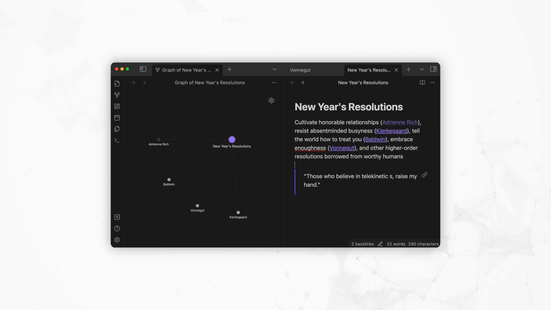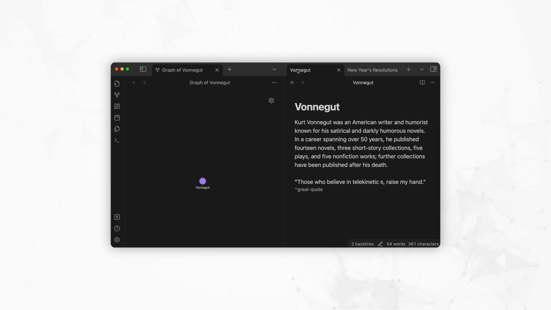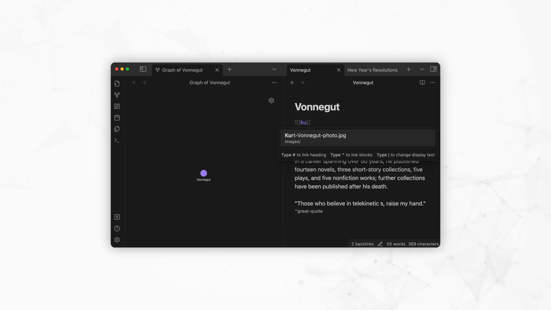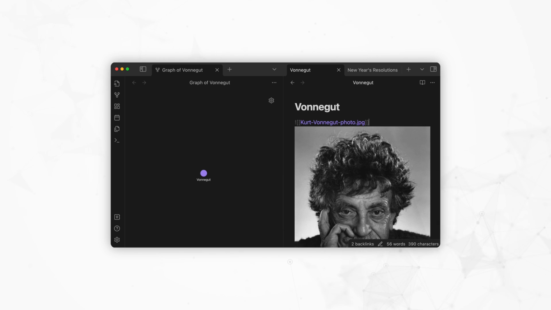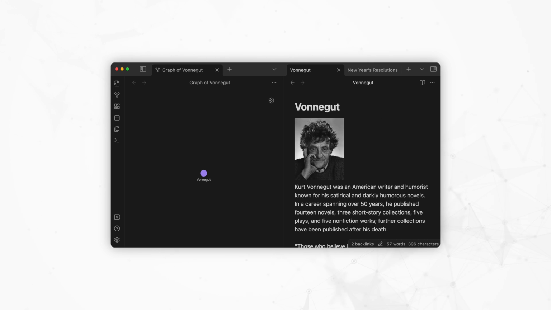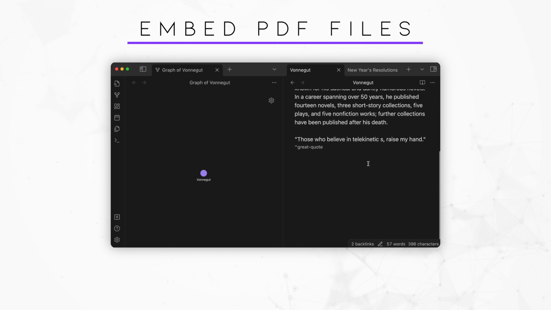Looks great. I have added a picture of Kurt Vonnegut to my vault. Let's embed it to his note the same way we embedded the quote. It is a bit too big for my taste. Let's make it smaller by adding a vertical bar at the end of the link and specifying its dimensions. Yeah, that looks good. I have a PDF of an article by Kurt Vonnegut entitled How to Write with Style.